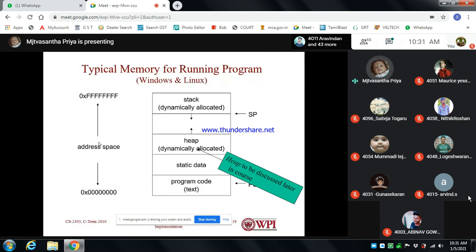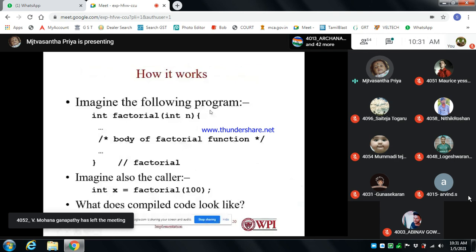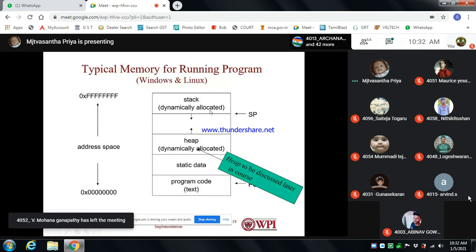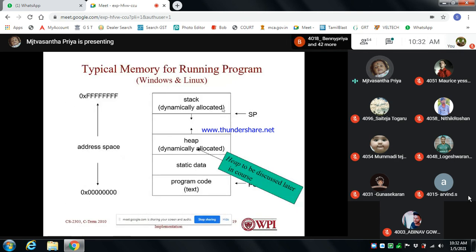See how that recursion can be running. Using a Windows or Linux OS, we are using C. It will have some other spaces like that. We are offering the stack, and there is dynamically allocated memory, the heap, which is a topic for upcoming classes. We will explain the heap in an upcoming class. Okay, so static data, program code.